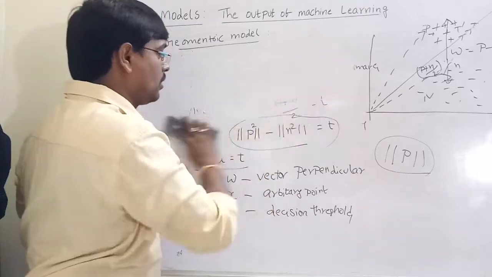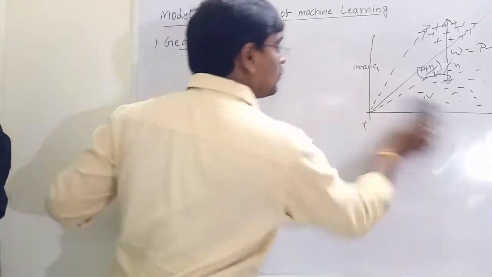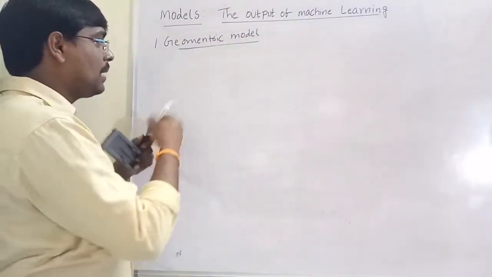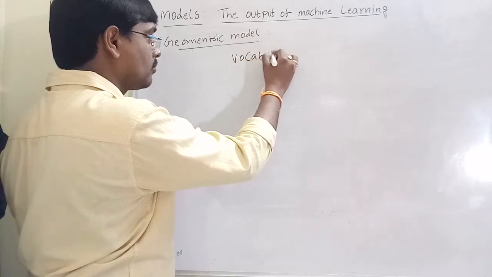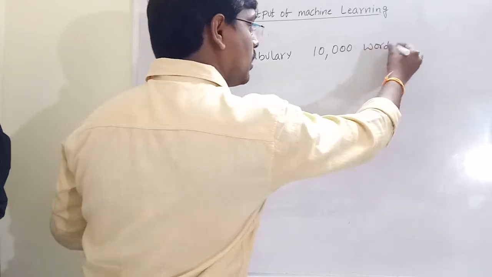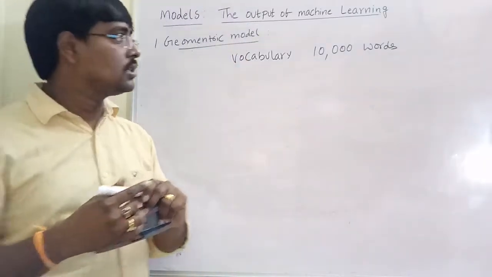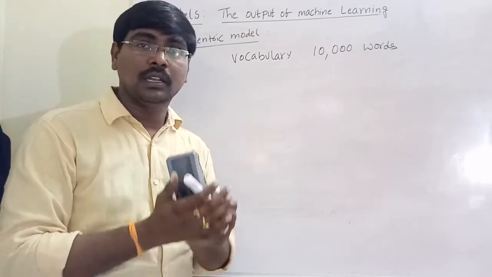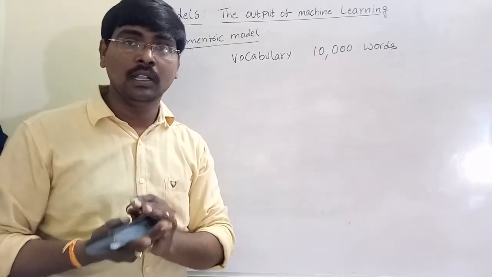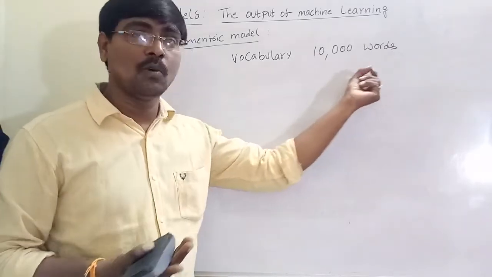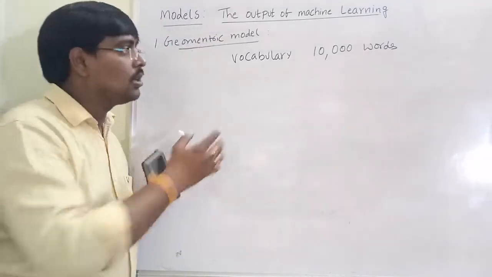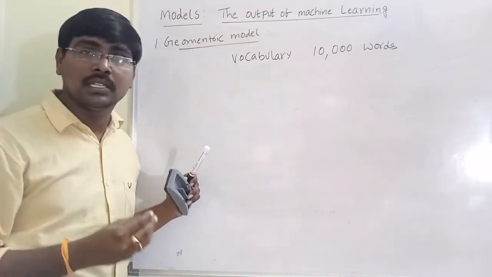Now in the geometric model, consider a vocabulary of 10,000 words. We have a Boolean feature, that is, whether the word is present in the document or not. We have designed a model such that whether the word is present in the document or not. By constructing the model, we observe that most of the instance space is empty.